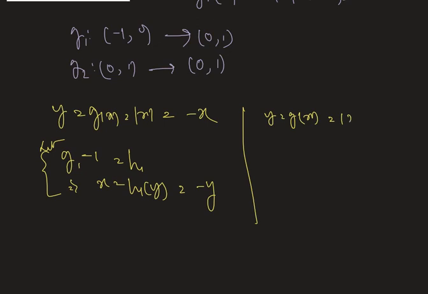Again we write y equals to gx equals to modulus of x. Now we take only positive x value and let g2 inverse is equals to h2, and this implies that x is equals to h2y, which is equals to only y.